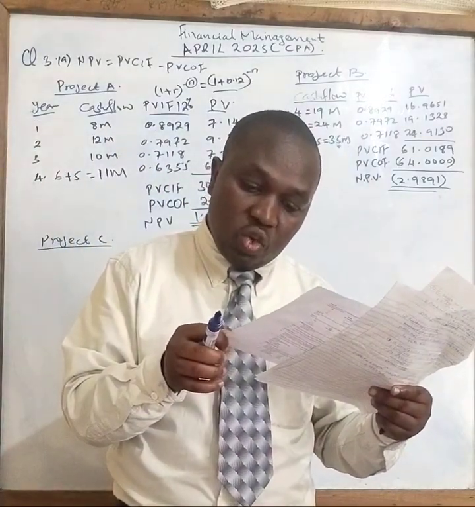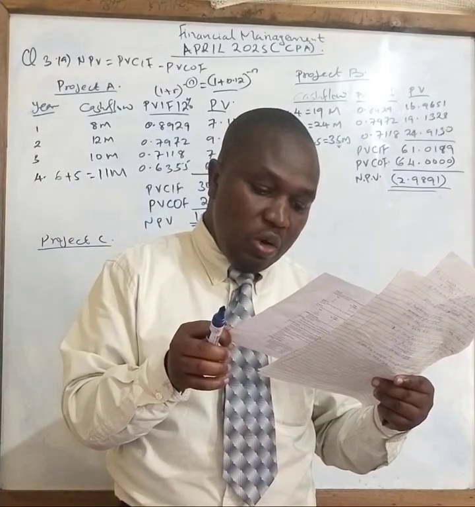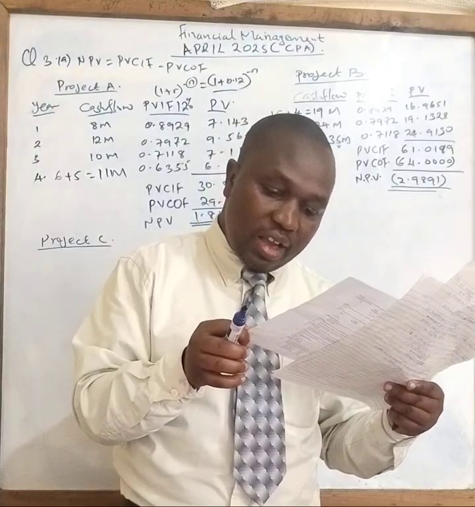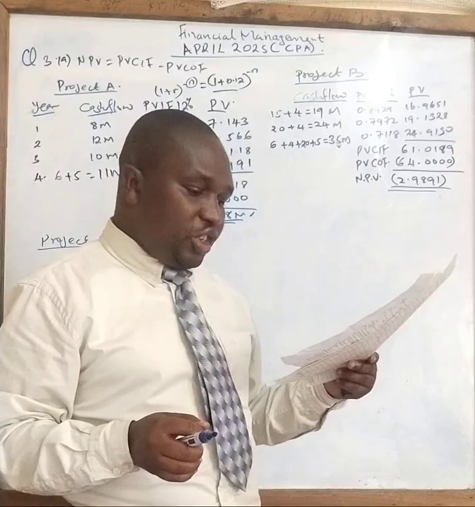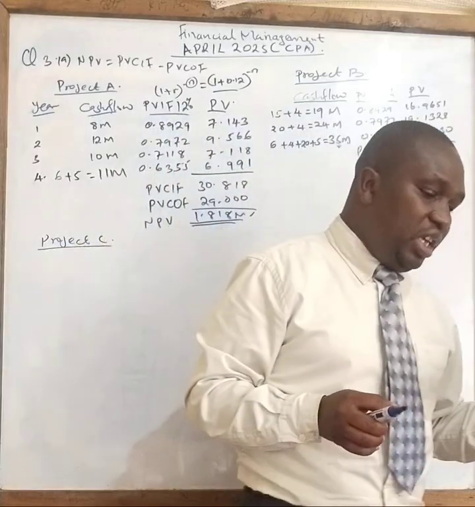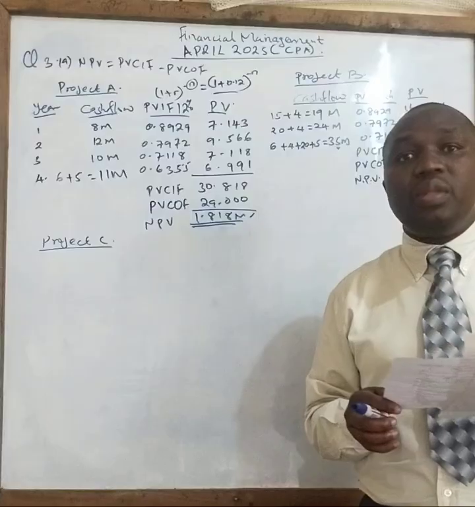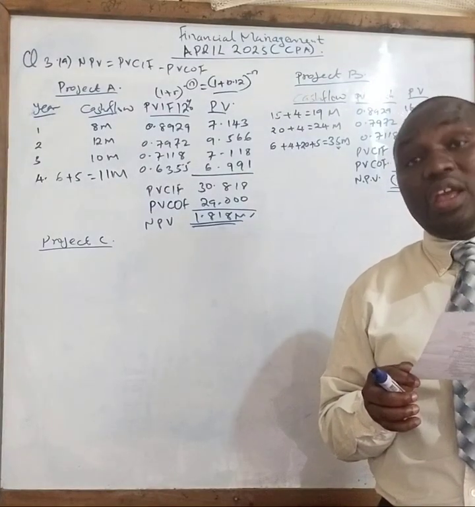And annual cash profits would be 18 million per year, at the end of which the investment in working capital would be recovered. Now, from this particular question, we are not being given the period. We are only given information from the beginning of the year, and what will happen at the end of the period.